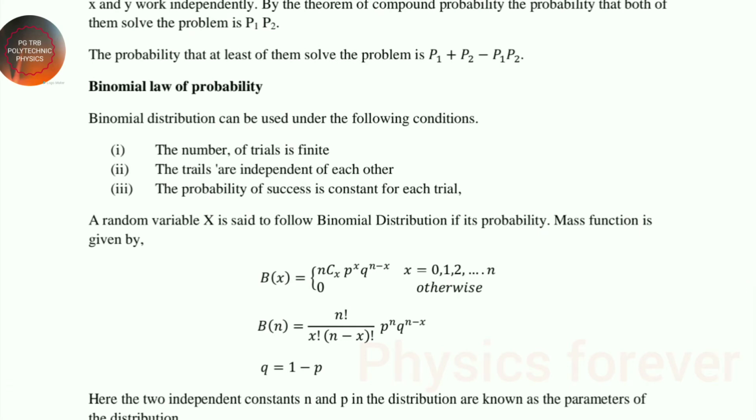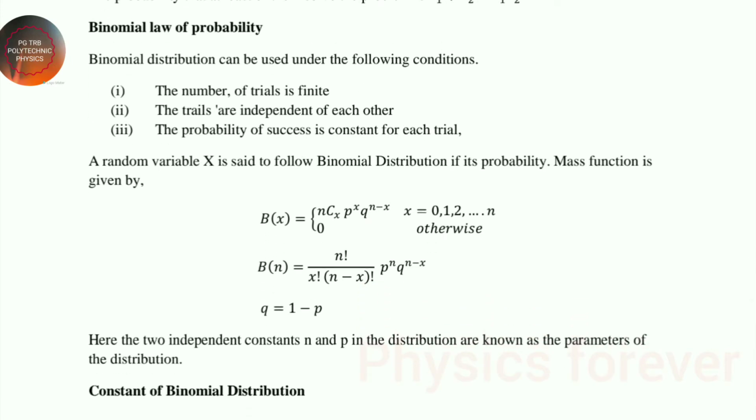So then binomial law of probability or binomial distribution function. There are 3 points in binomial distribution that are most important. The number of trials is finite. The trials are independent of each other. The probability of success is constant for each trial. So sometimes these 3 points are asked. In the case of Poisson distribution function, the number of trials is indefinitely large, that is, n tends to infinity. That is the most important case among all 3 distribution functions.